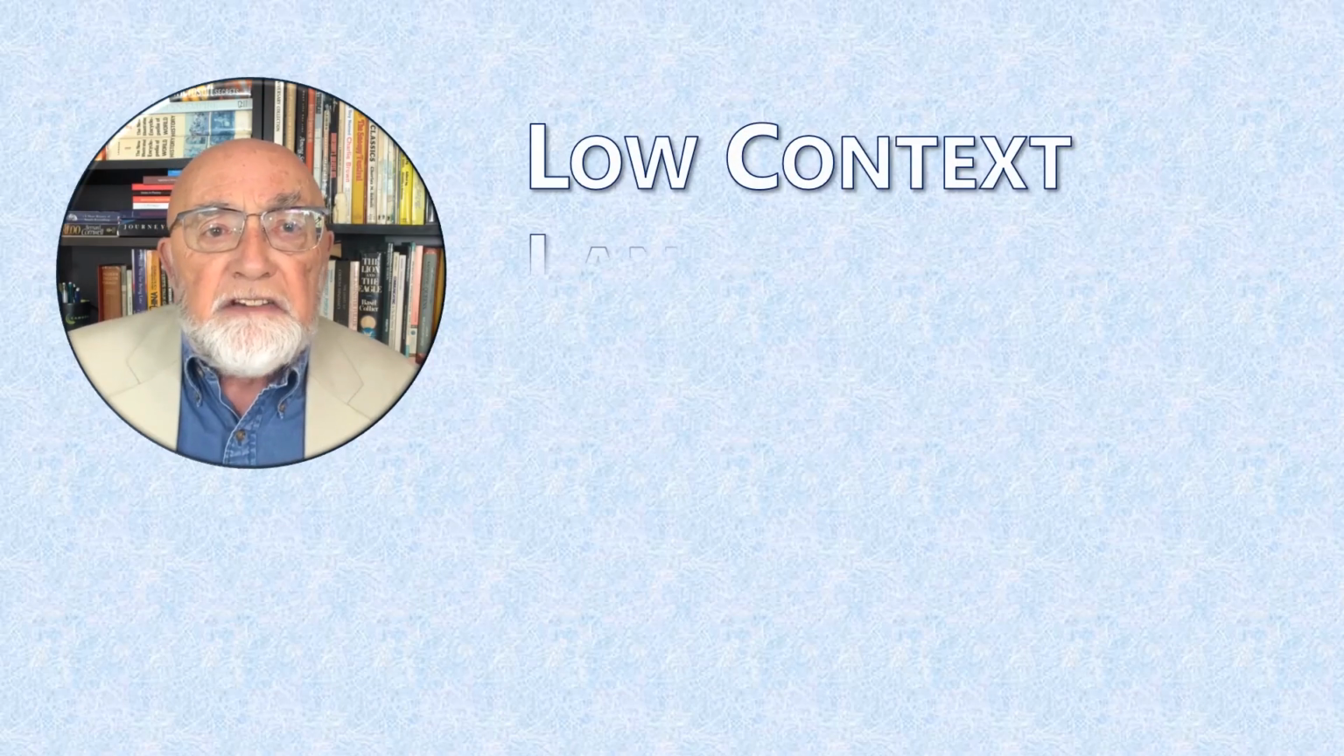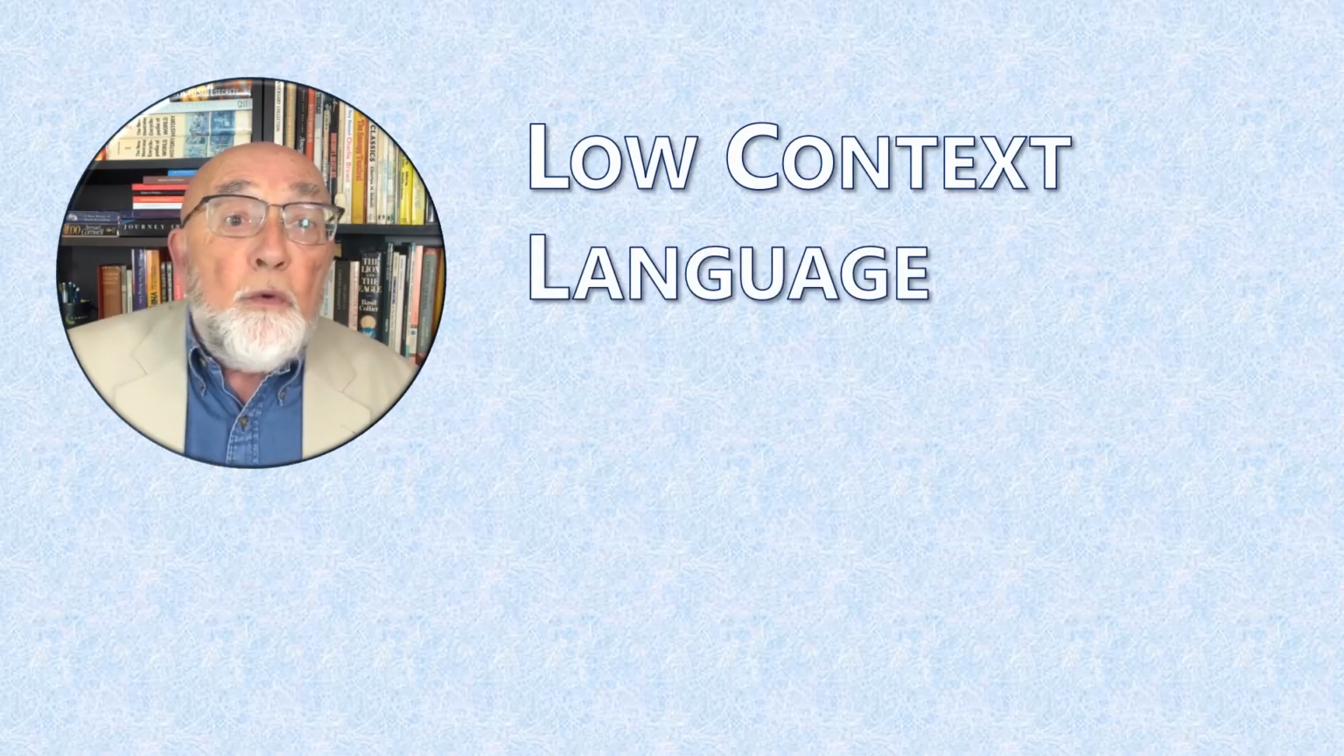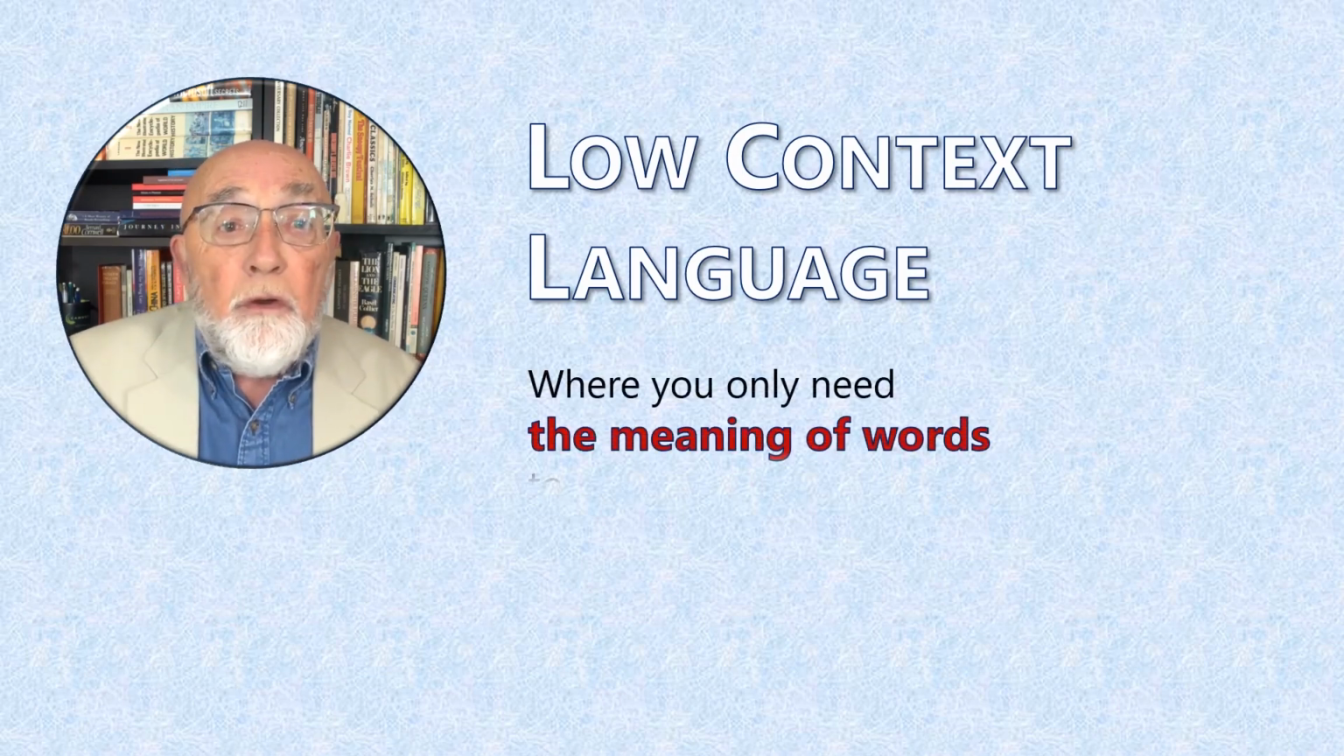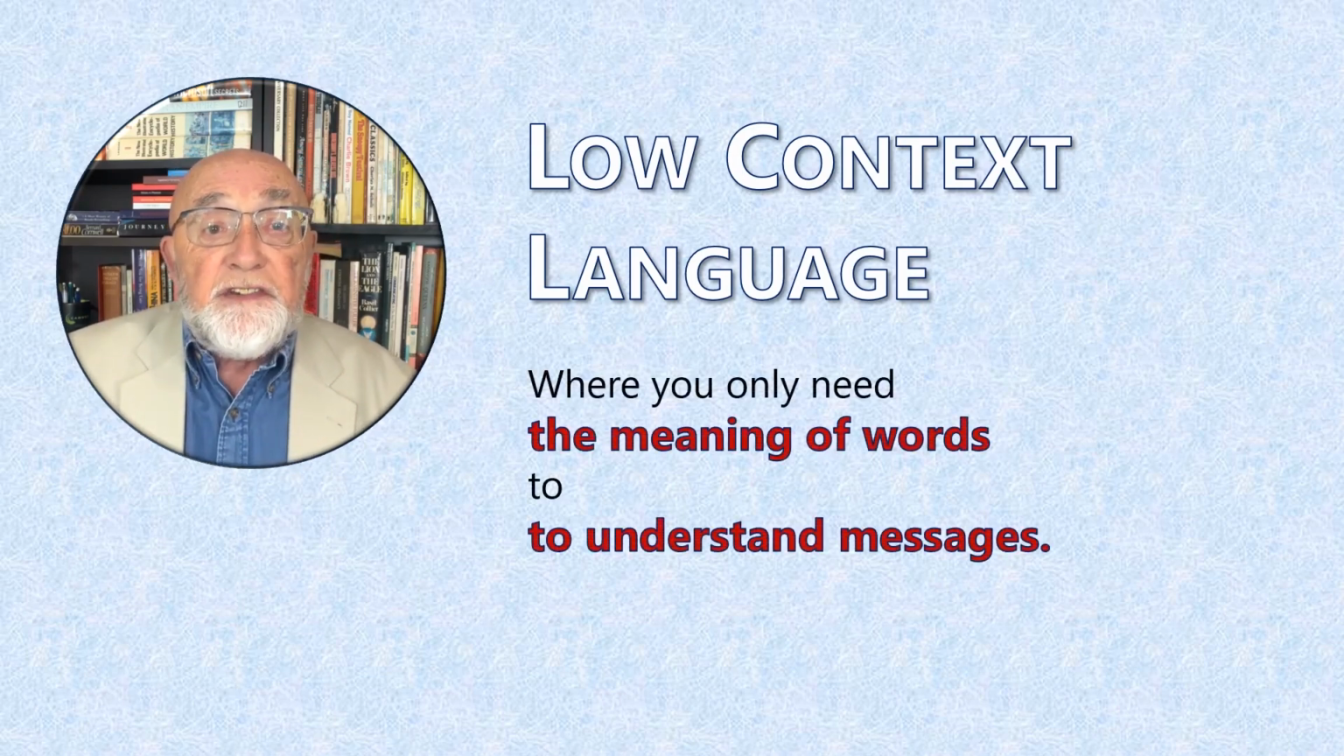Confused about the look, the wife moved to low context language. What's that? It's where you only need the meaning of words to understand messages. Where did high and low context languages come from? High context came first, as soon as people started to form social groups.